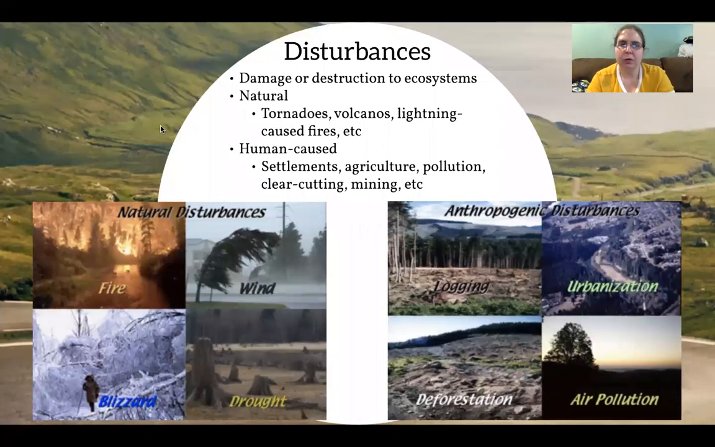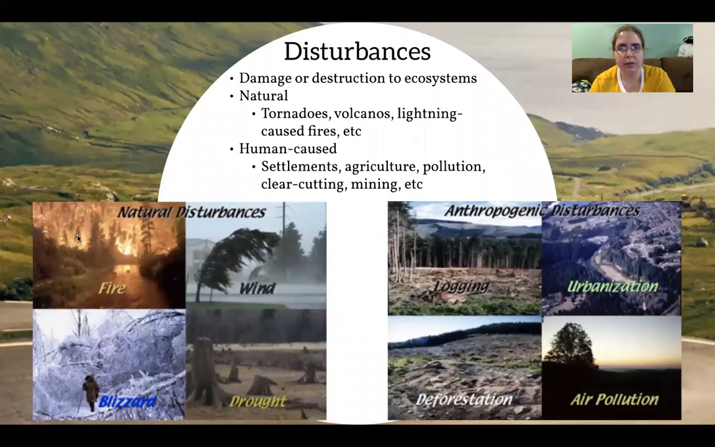So first, let's define what is a disturbance. A disturbance is classified as damage or destruction to ecosystems. So any type of force that can come along and either damage or completely destroy the ecosystem so there's nothing left. That's all we mean by disturbance. Now there are two classifications, natural and human caused.